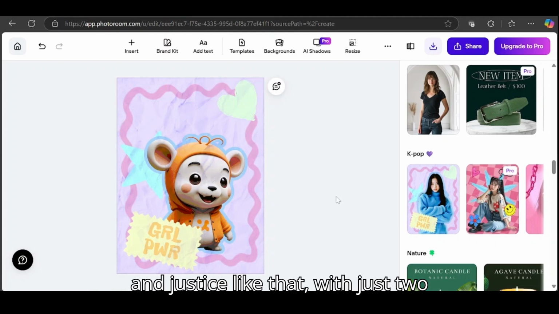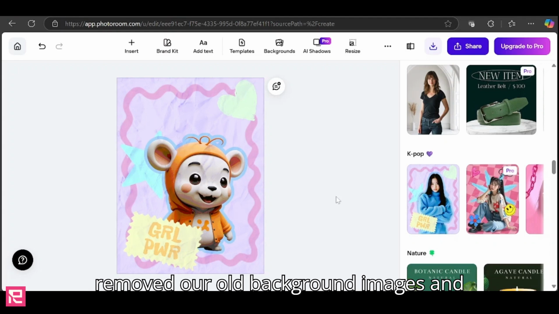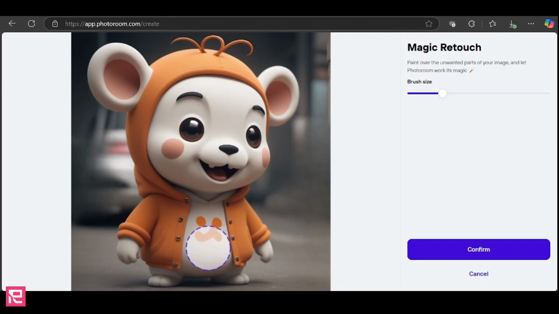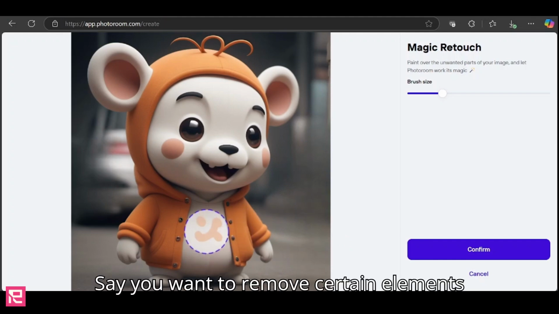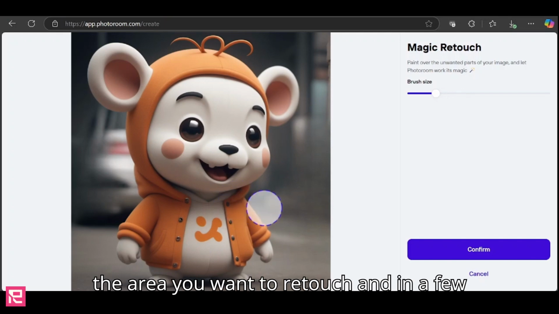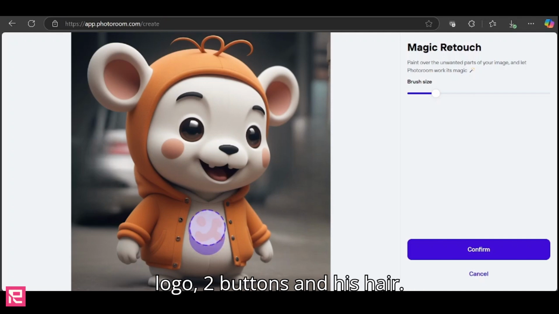And just like that, with just 2 clicks, our graphic is ready. We removed our old background images and added a colourful template to our image with only 2 mouse clicks. Amazing! Say you want to remove certain elements, like this logo on his tummy. Just select the area you want to retouch and in a few seconds it's gone. I want to retouch this logo, 2 buttons and his hair.